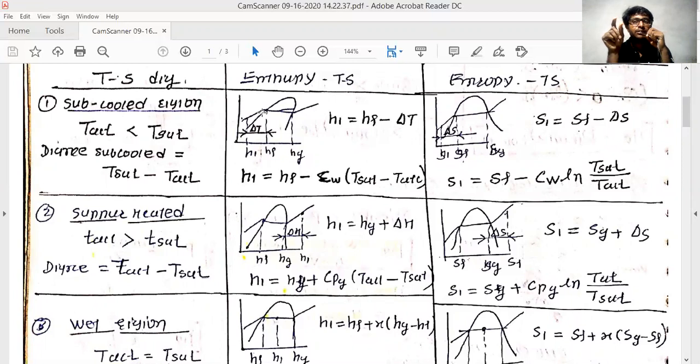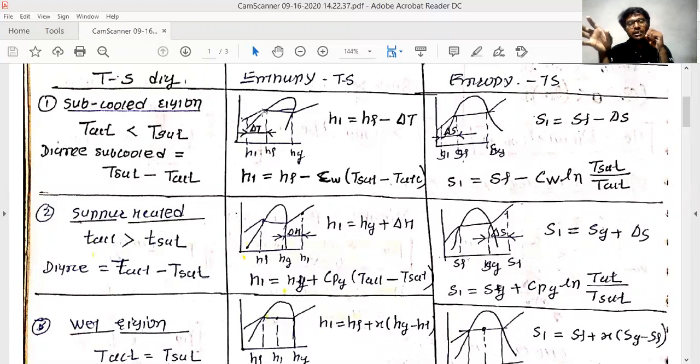Subtracting that from the hf point, H1 equals hf minus Cw times (T saturation minus T actual condition). T saturation is already known, and the T actual of the water is always known.